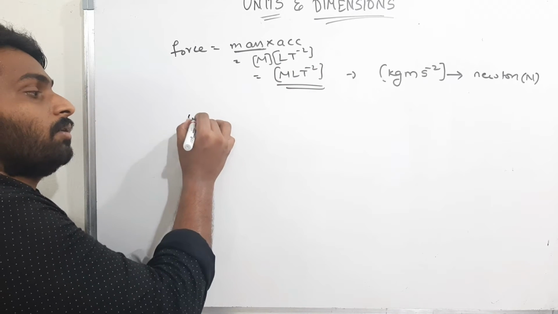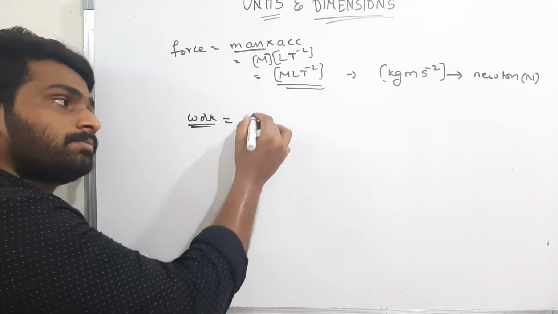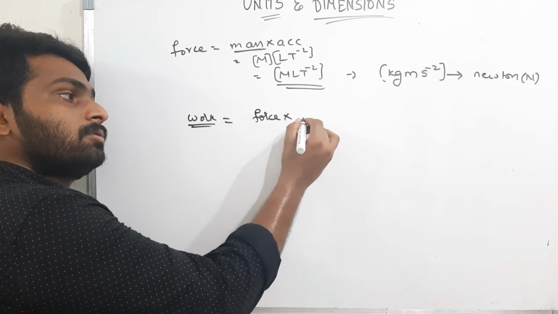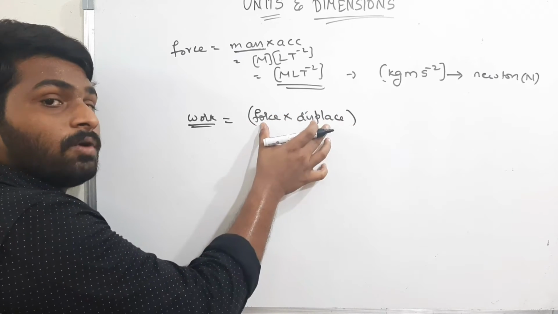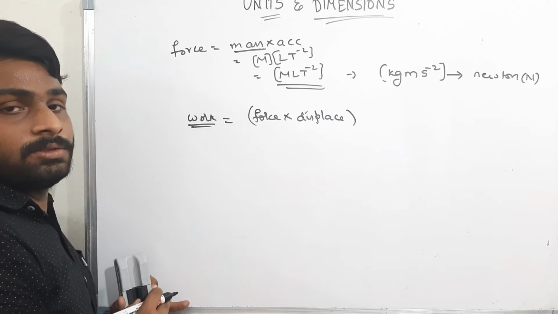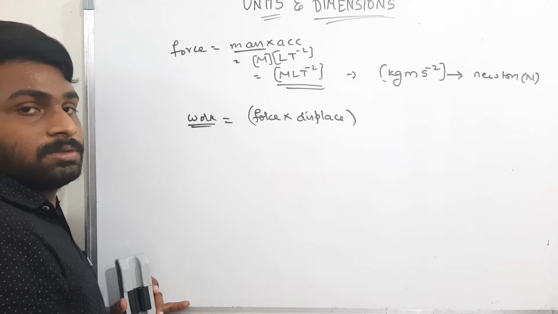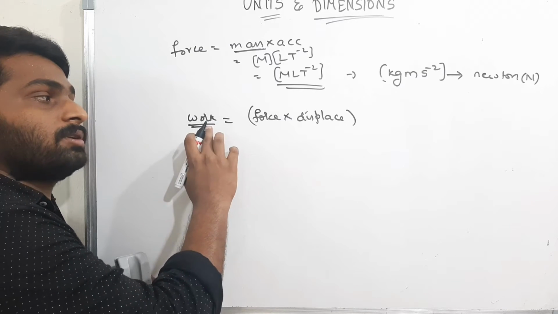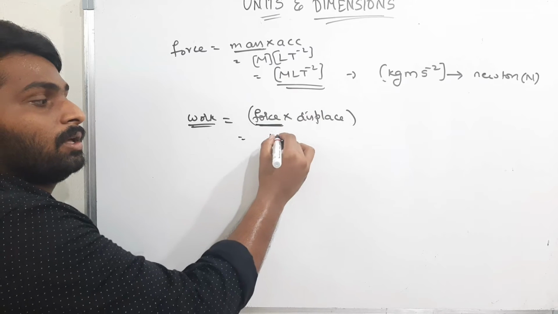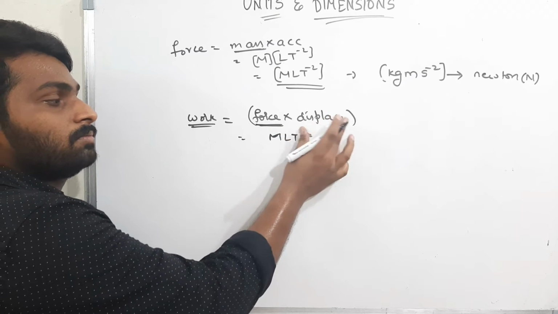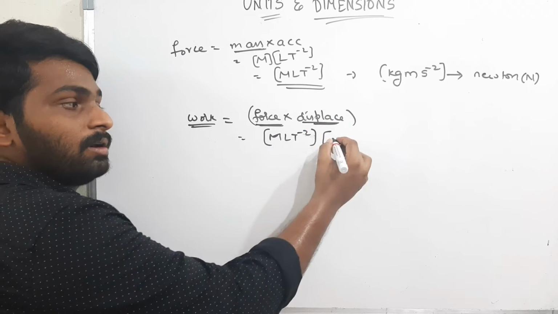Okay, now we have to find the dimensional formula for work done. What is the work done formula? Force into displacement. If you don't know the formula, no need to worry, you will study in work power energy chapter. While you are covering all the chapters, you will cover all the formulas. Then you can solve it. For present, remember, work done is equal to force into displacement. What is the dimensionality of force? M L t power minus 2. And what is the dimensionality of displacement? It is nothing but length.